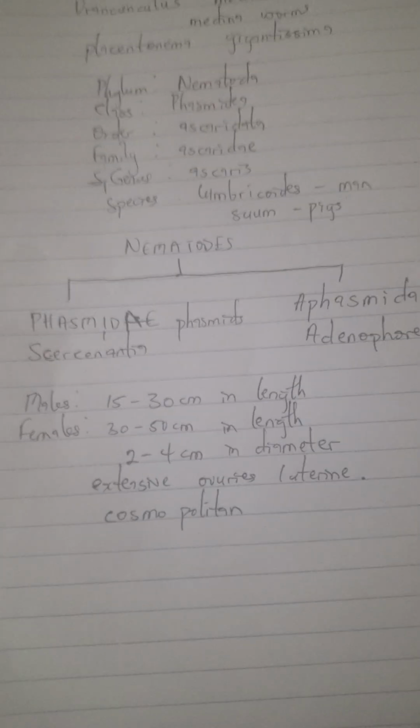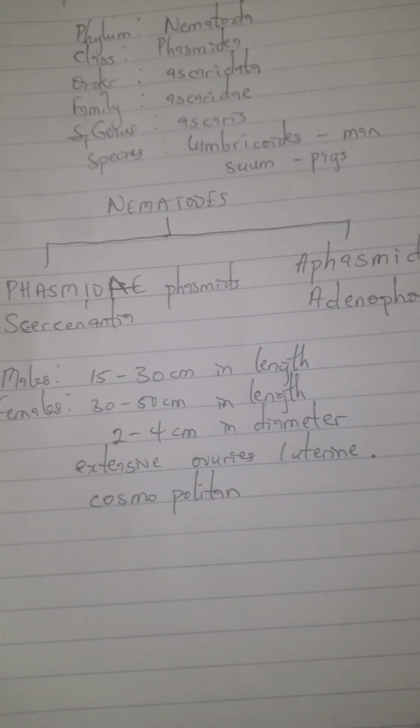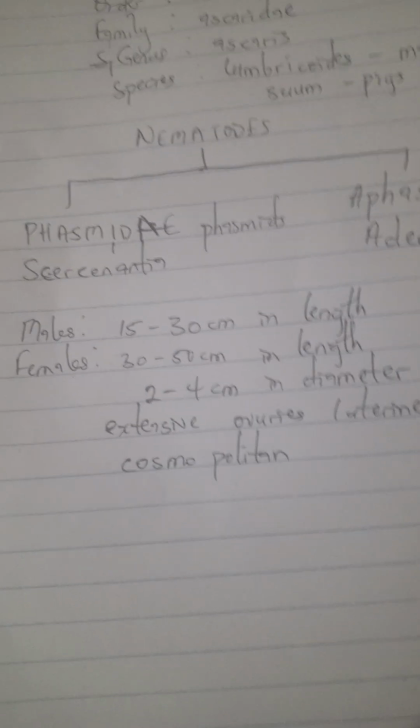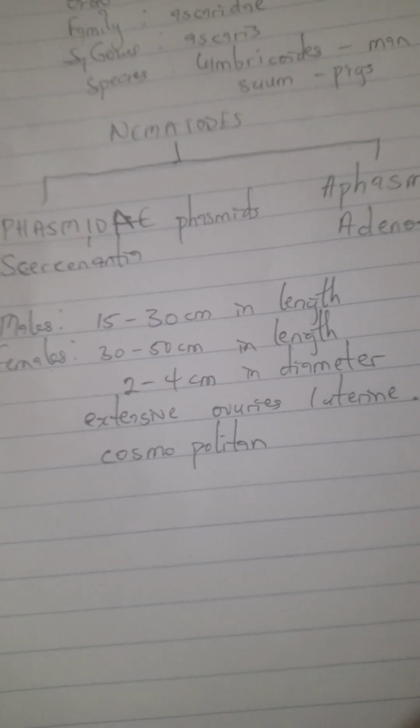That is, it affects a wide range of people or organisms in the whole world. Their effect is vast. That's what it means that Ascaris is cosmopolitan in nature.